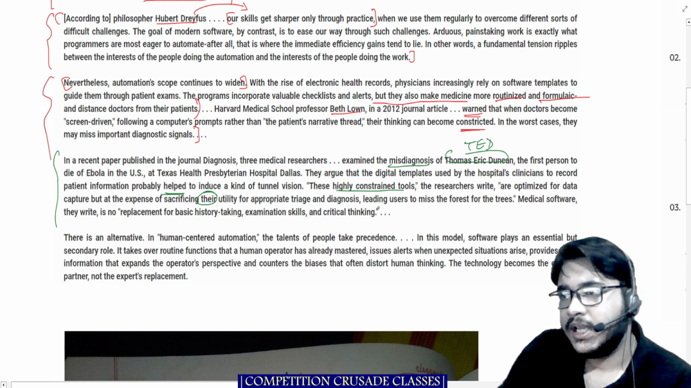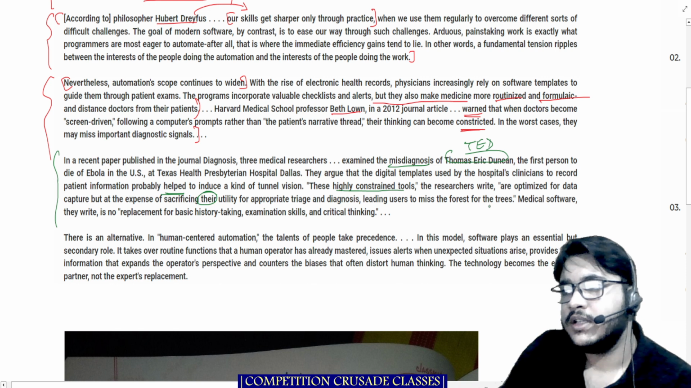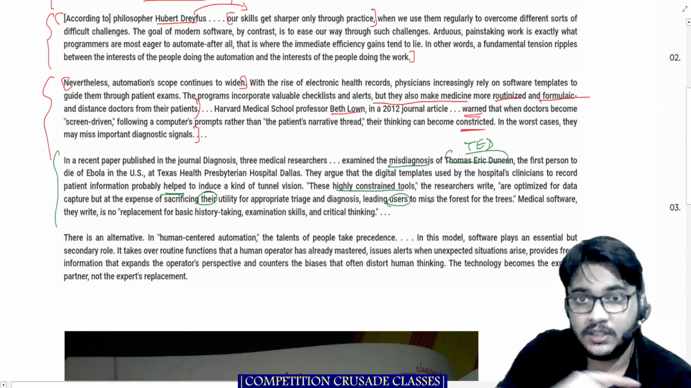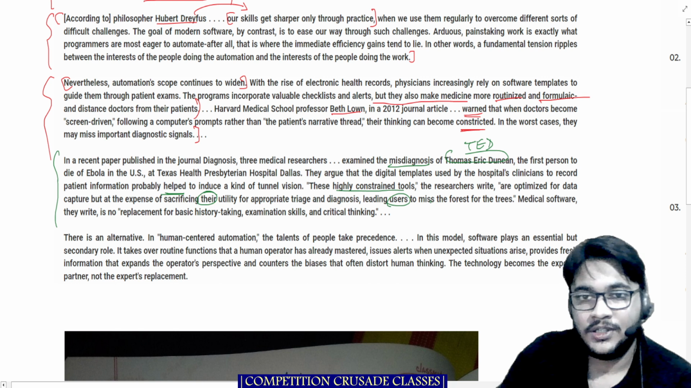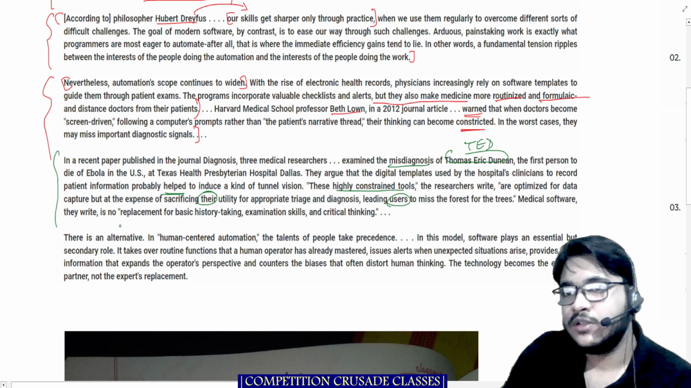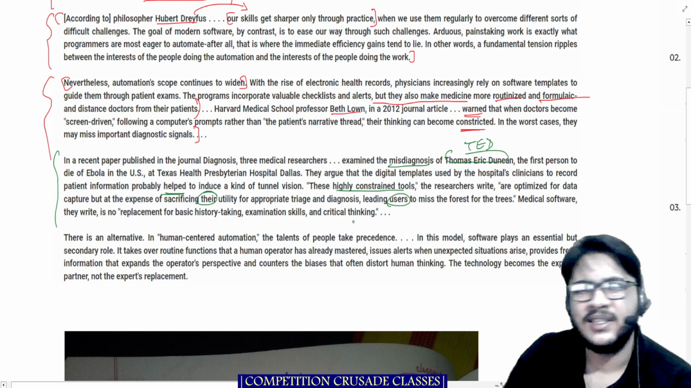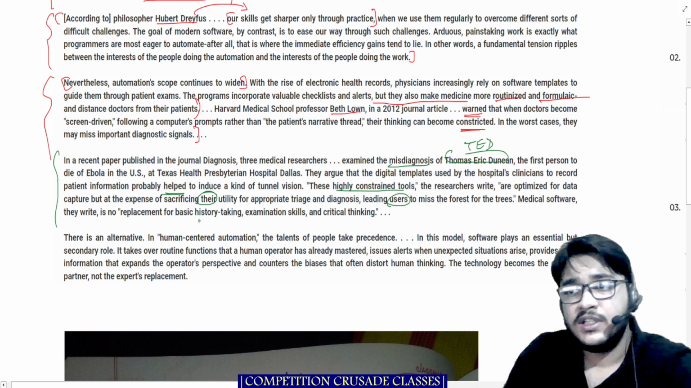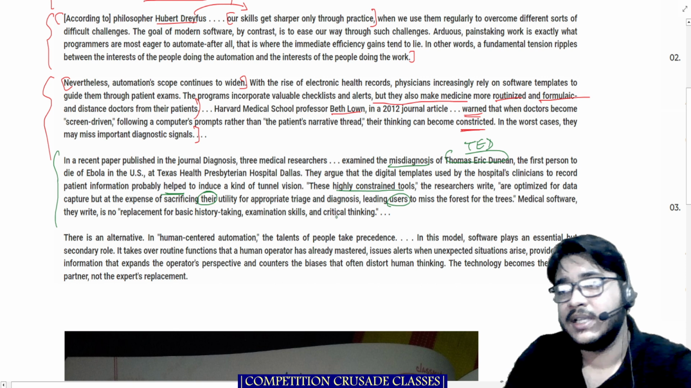For an appropriate triage, leading users to miss the forest for the trees. Again, when we say users, it's the doctors. Okay, ponder on this idea also. Medical software, they write, is no replacement for basic history taking, examination skill, and critical thinking. So basically, software should not be replacing the basic history taking, examination skill, and critical thinking.